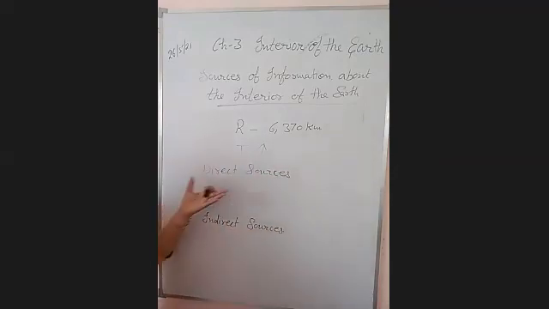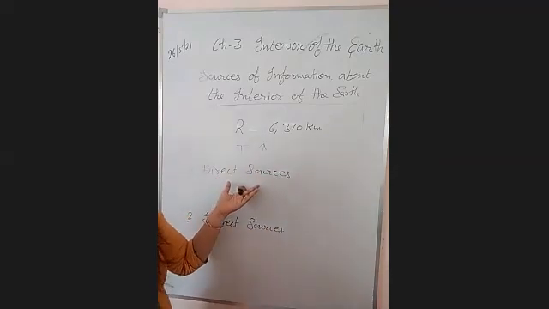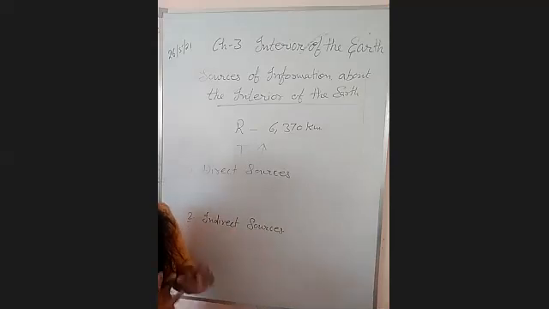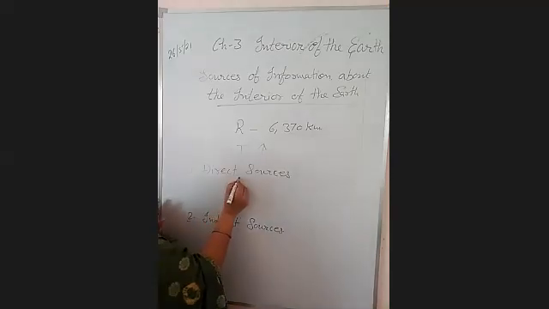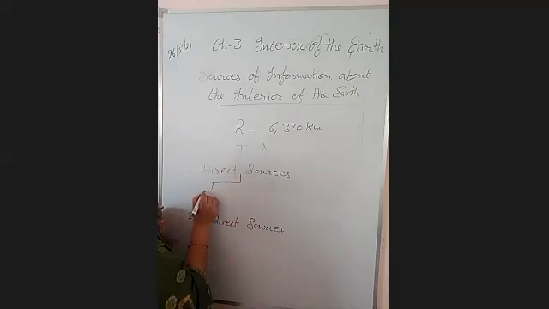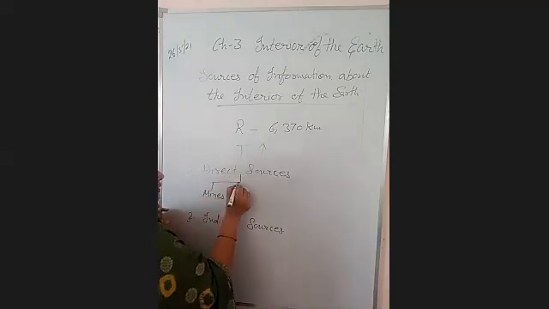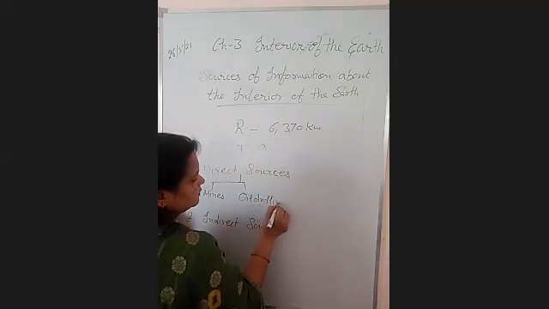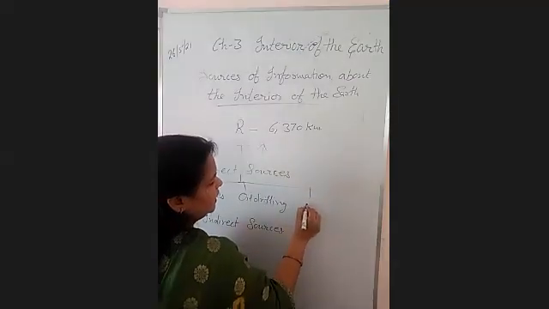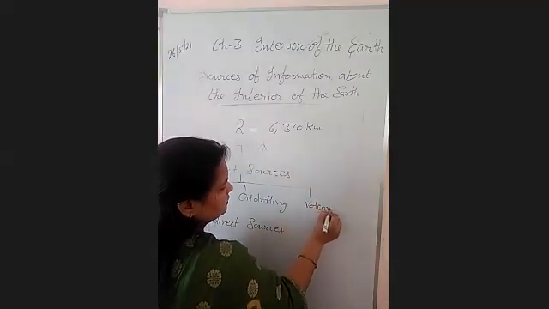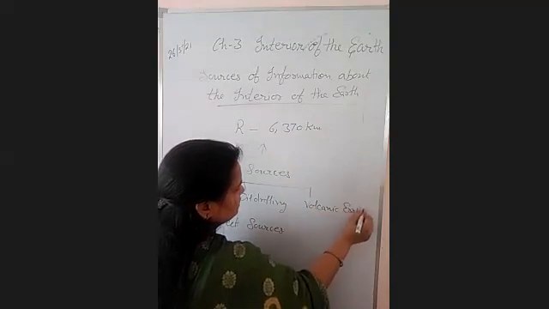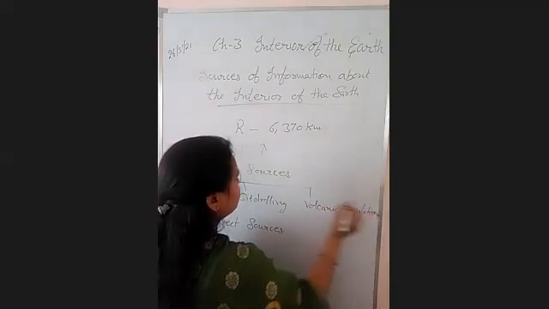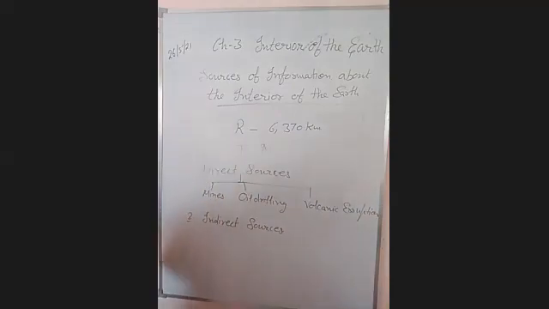So there are some sources from where we can collect direct information about the interior of the earth. Such sources are: first, mines; second, oil drilling; and third, volcanic eruption. These are the three main sources from which we get the information about the interior of the earth directly, right?